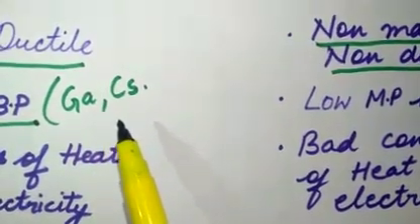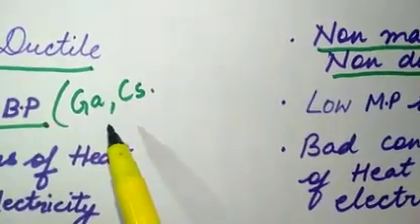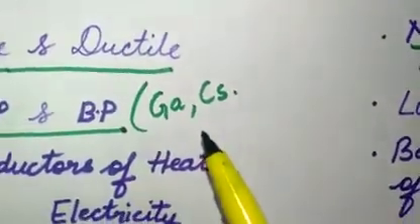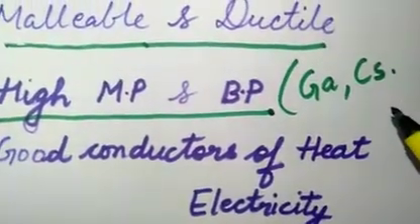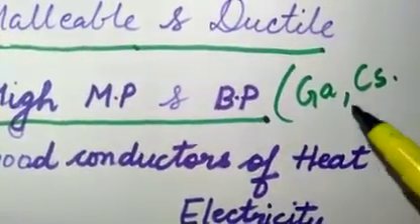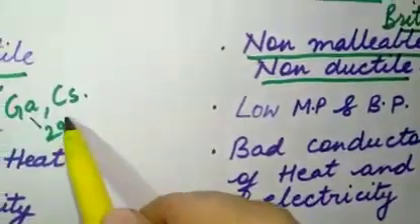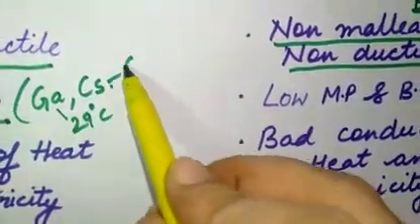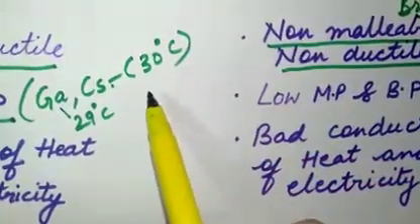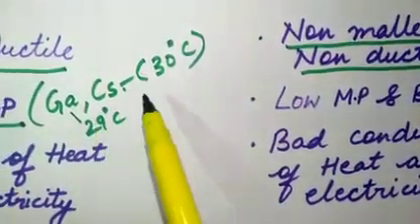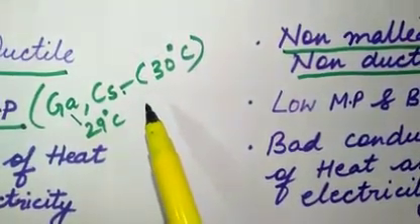If you have a piece of gallium or cesium and you are holding it in your palm, then naturally it is going to melt, because gallium has a melting point of almost 29 degrees Celsius, and cesium has a melting point of 30 degrees Celsius, right? So they have low melting and boiling points.